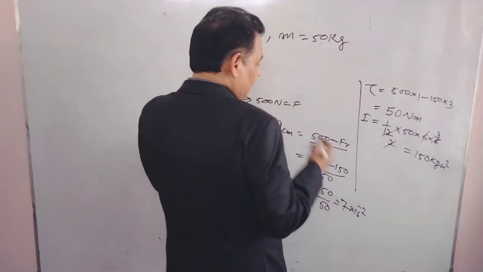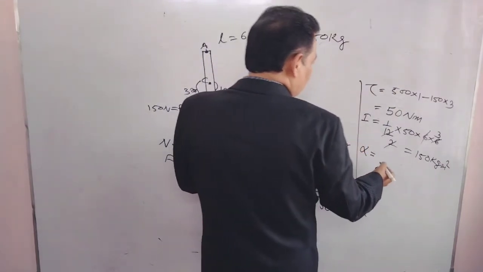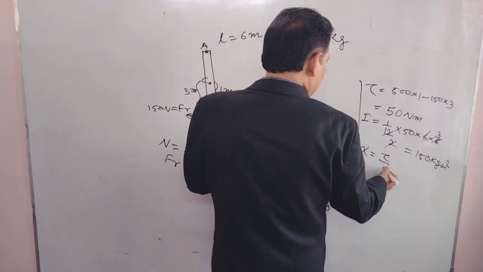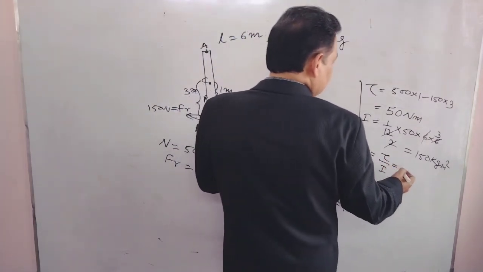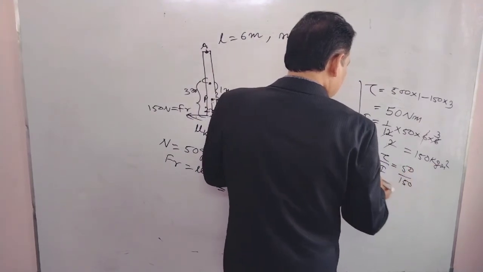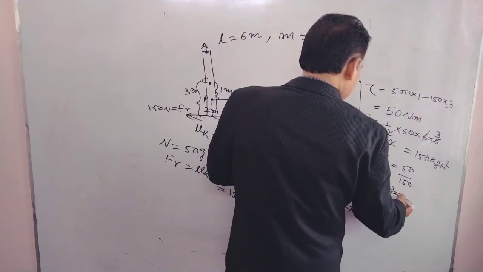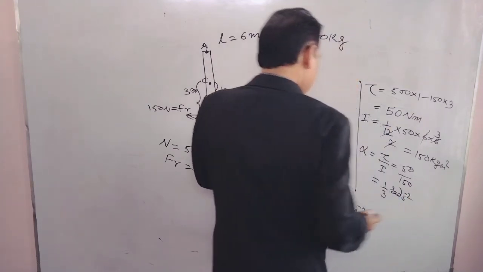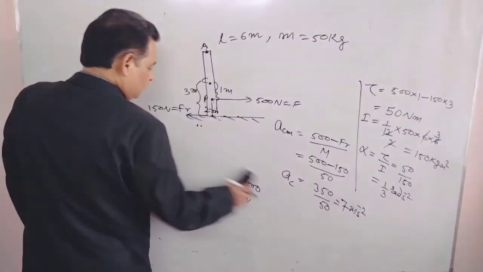So what about alpha? Alpha is torque upon I about center of mass. So 50 upon 150, that is 1 by 3 radian per second squared. I can delete this one.